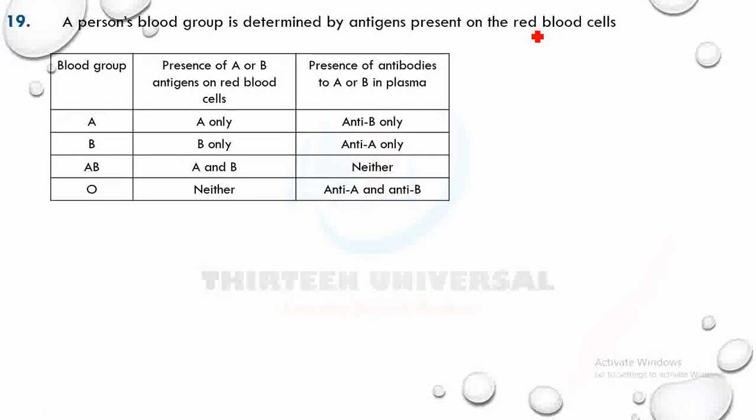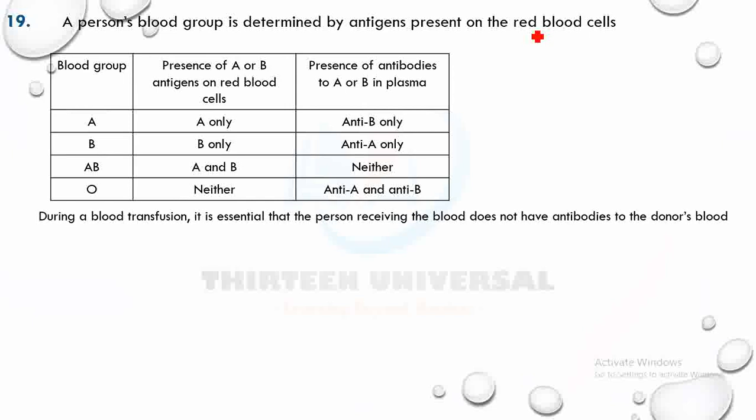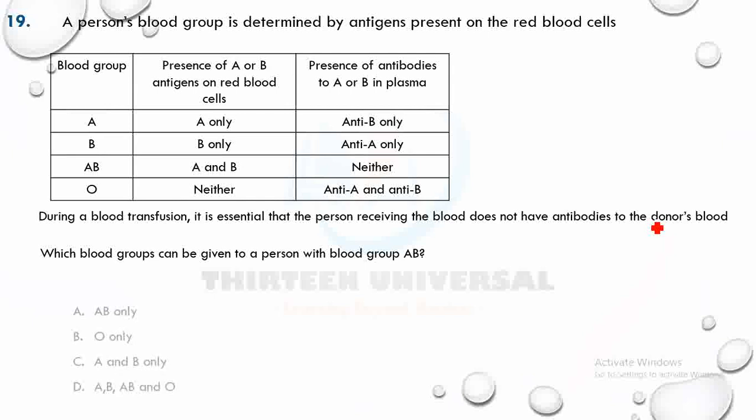A person's blood group is determined by antigens present on the red blood cells. The question says, during a blood transfusion, it is essential that the person receiving the blood does not have antibodies to the donor's. Which blood groups can be given to a person with blood group AB?